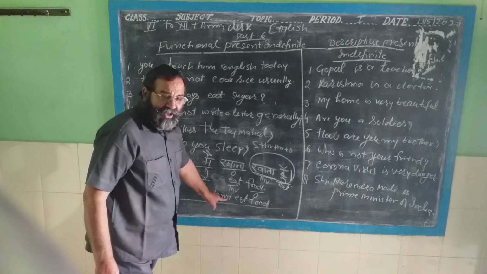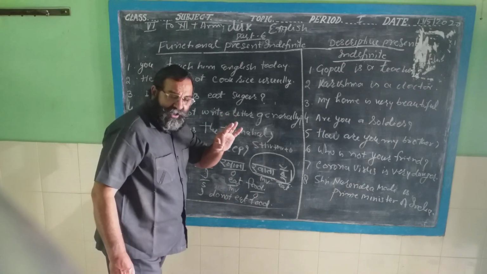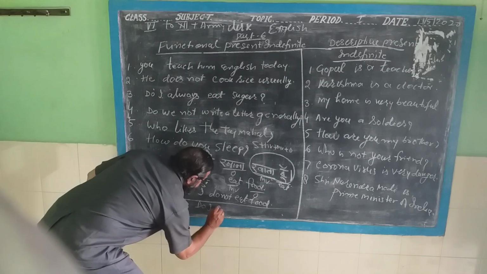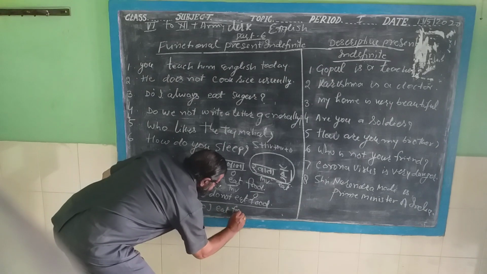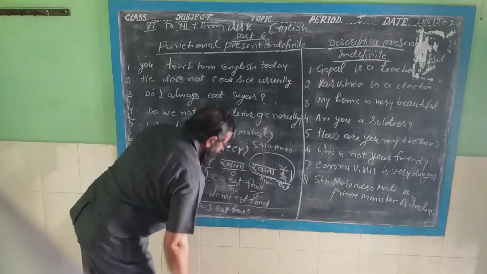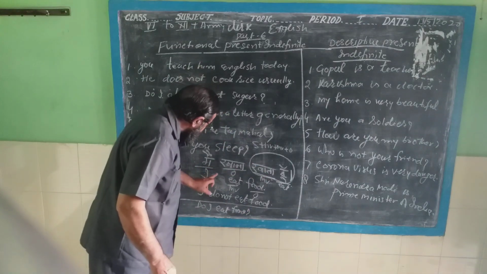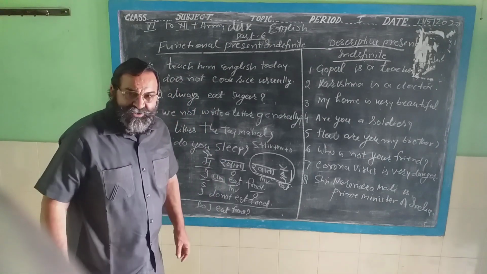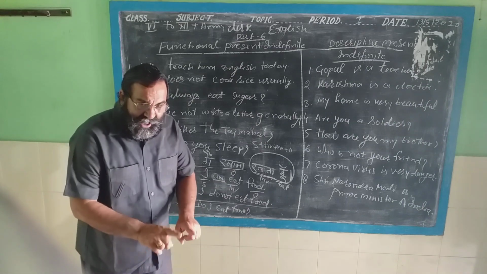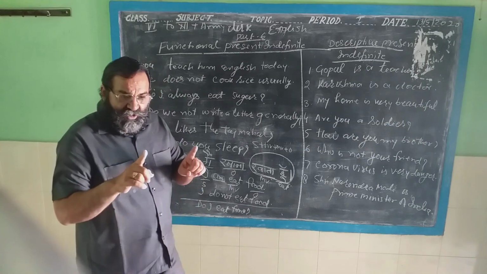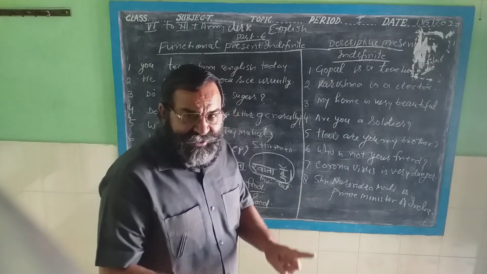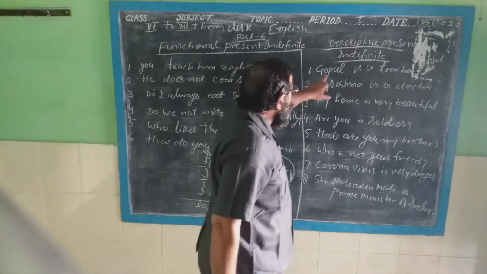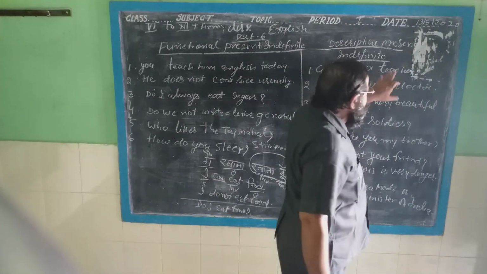If you want to write it as an interrogative, then you write here: do I eat food? This is your interrogative sign. This is the mistake you are making. You must not make this mistake. Present indefinite tense, is a verb will only be used when there is no main verb after is, am, are. Like this, गोपाल एक अध्यापक है. हिंदी में लिख के बताता हूं आपको.